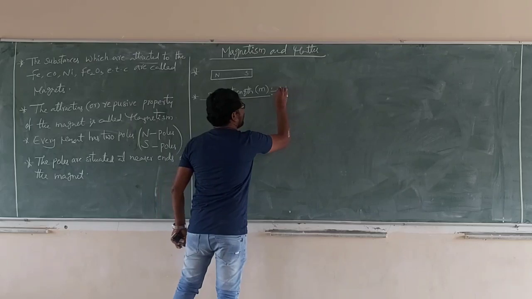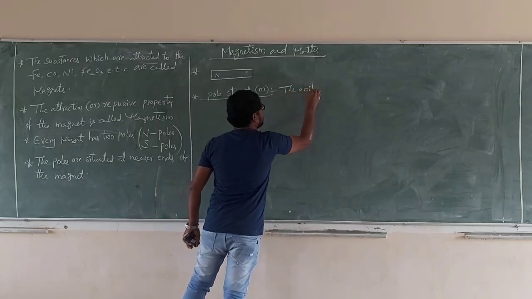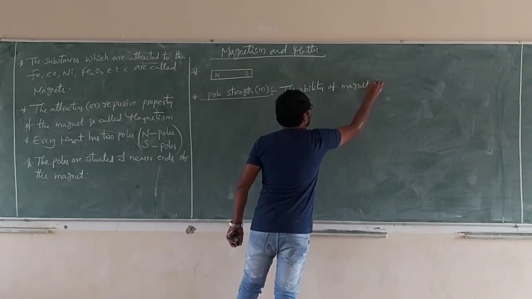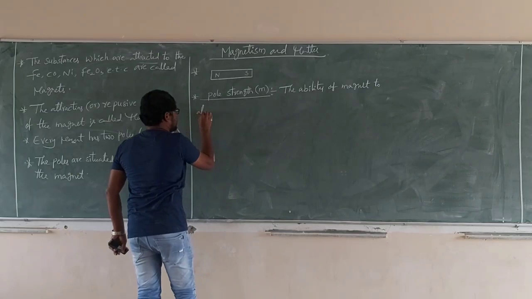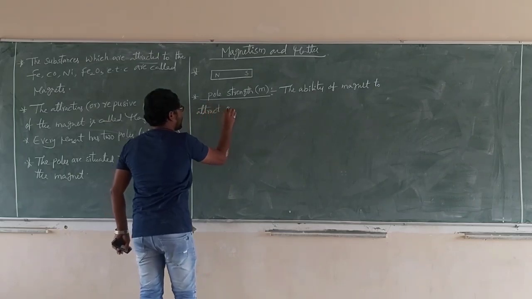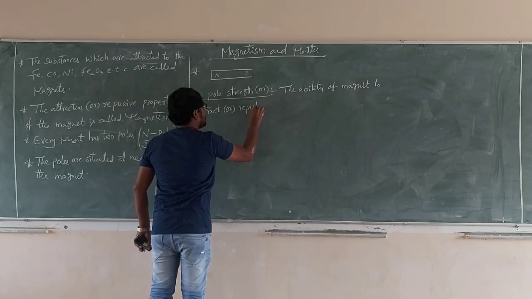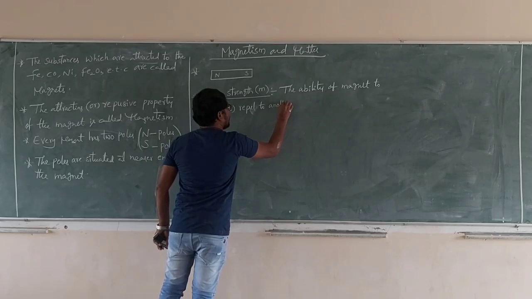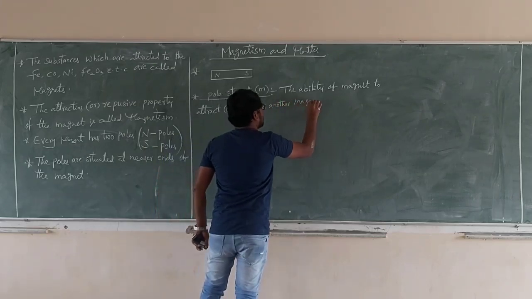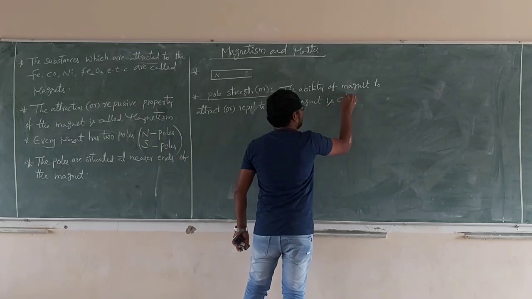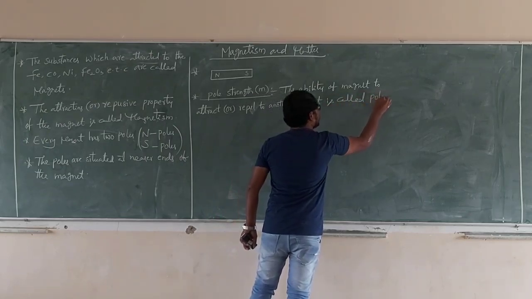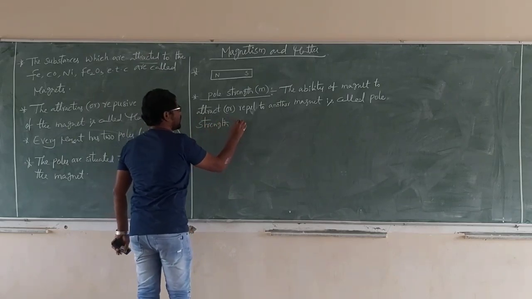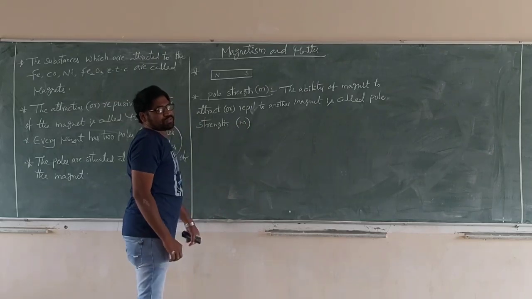So the ability of a magnet to attract or repel another magnet is called pole strength. Generally, it is symbolized by small m.